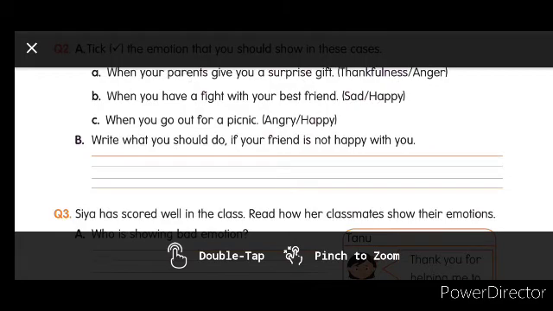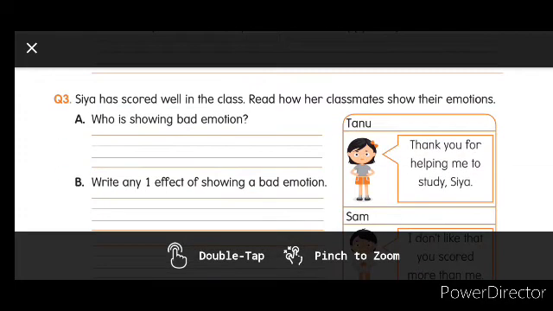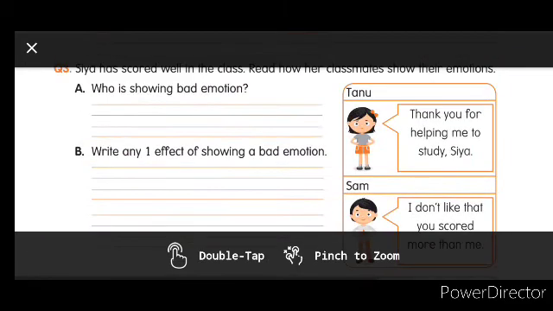Question B. Write what you should do if your friend is not happy with you. You be thinking about that, I will discuss it. Sia has scored well in the class. Read how her classmates show their emotions. Tanu is saying, thank you for helping me to study, Sia. Sam is saying, I don't like that you scored more than me. So what is Tanu's